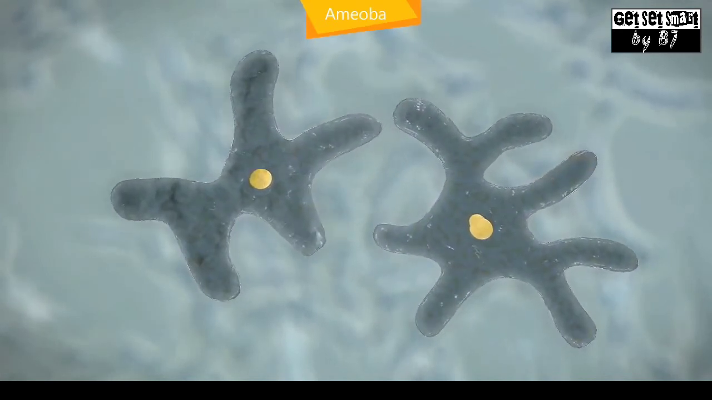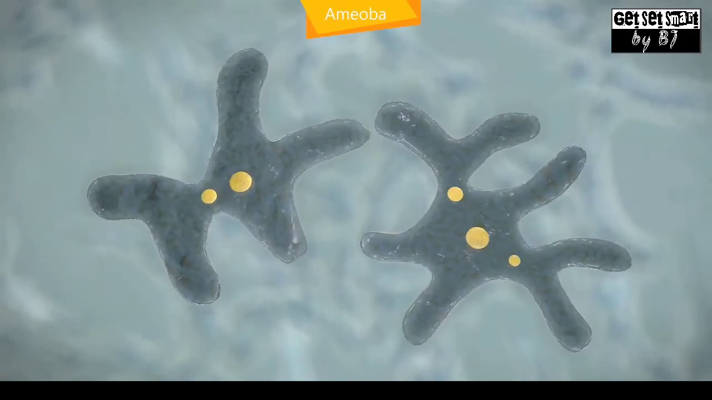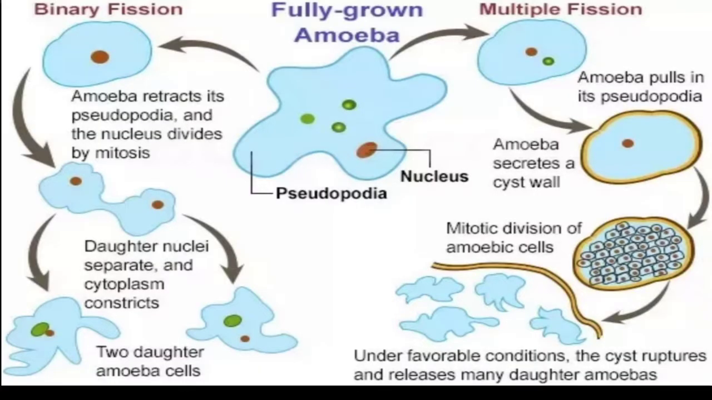In usual conditions, amoeba divides into two parts, which is known as binary fission. But if amoeba gets favorable conditions, that means enough food and nutrition, then its nucleus could divide into multiple numbers and thus multiple daughter amoebae will be produced. That is known as multiple fission.